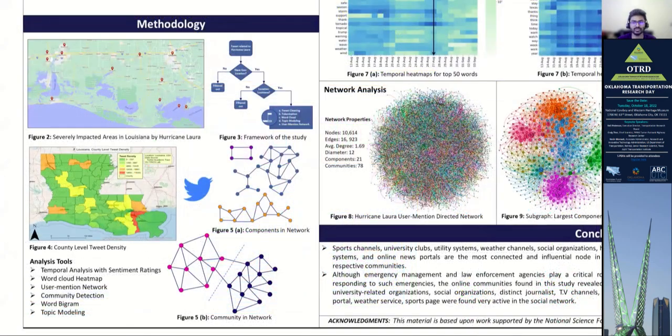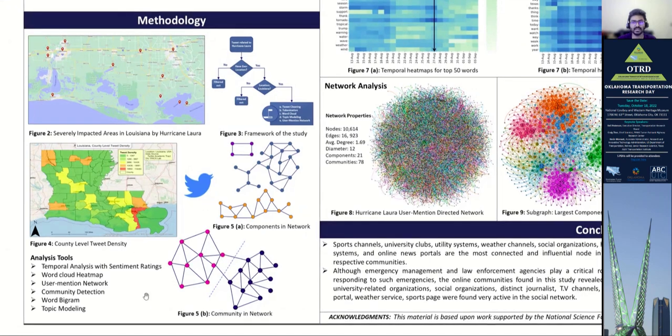In this study, we use Twitter data to identify the crisis response communities. The framework of this study is depicted in Figure 3. Figure 4 shows the county level tweet density. We use these analysis tools in this study. The top 100 frequently used words identify the most buzzwords. Temporal heat map shows how topics emerge and trend over time during and after the landfall.